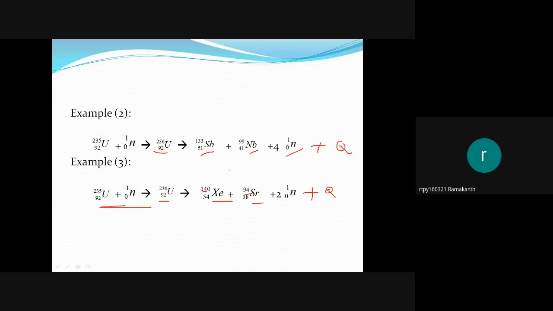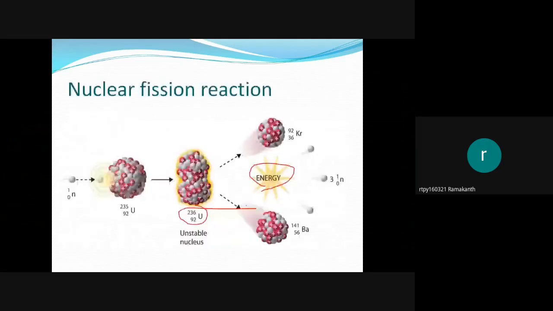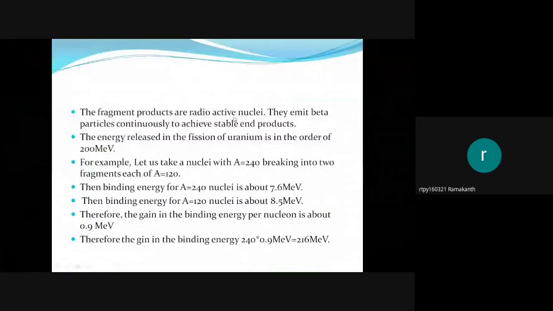Generally these 3 types of reaction take place, not only 3, a few other reactions also take place. Which reaction is preferred depends on the energy of the neutron. Now see some points here. Whatever fragments we got, these are called fragments. These are not stable, they are still radioactive. When they are radioactive, they can emit alpha, beta and gamma radiation continuously until they become stable. So here the products are radioactive.